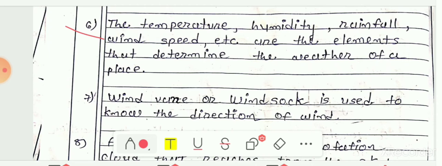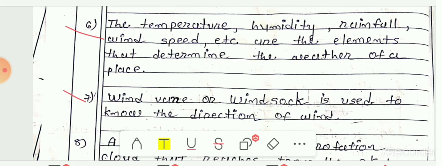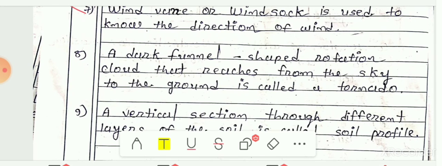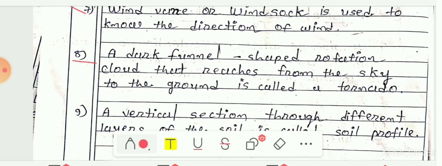Next, seventh number was, which instrument is used to know the direction of wind? So wind vane or windsock is used to know the direction of wind. Next was, what is a tornado? A dark funnel shaped rotating cloud that reaches from the sky to the ground is known as the tornado. It is the dark cloud which is continuously rotating from the sky to the ground.